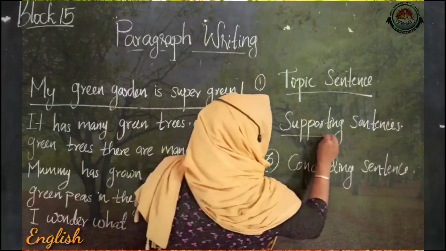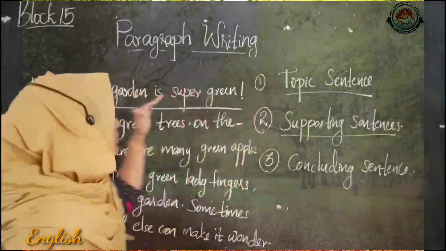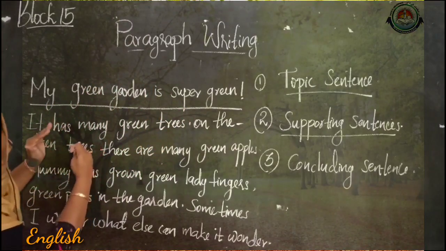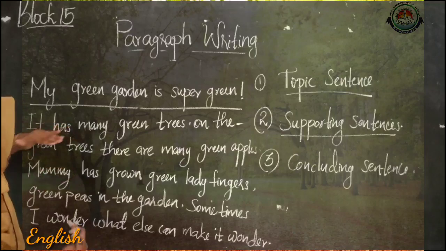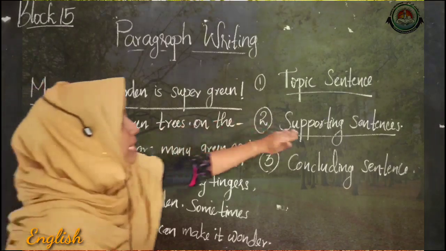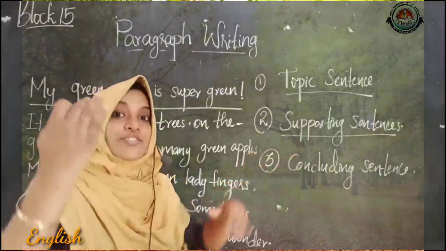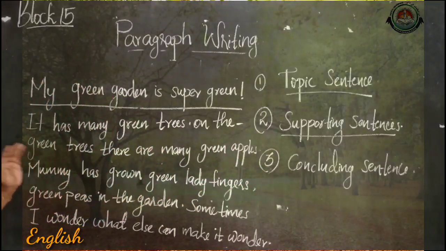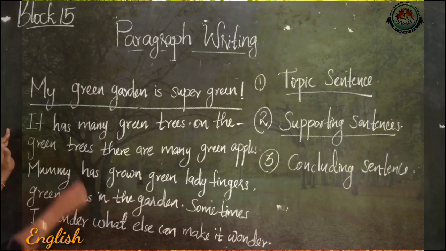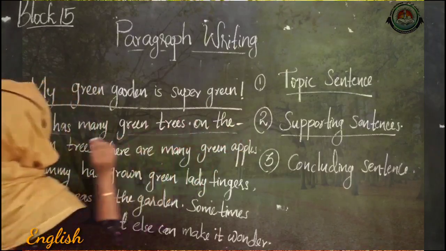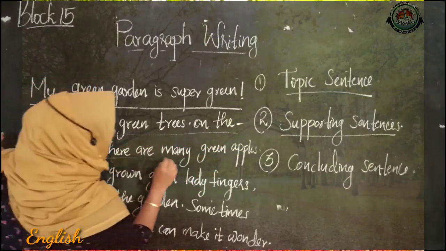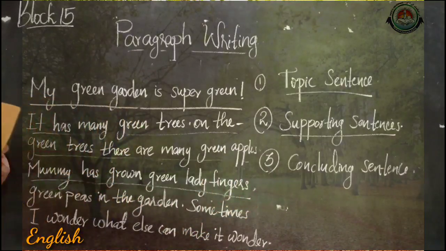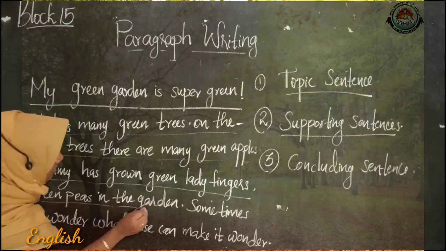Here, the supporting sentences are the remaining ones. After the topic sentence, there are some more sentences remaining. These remaining sentences are called supporting sentences. They give us the details about the topic sentence. So what are the supporting sentences in this paragraph? It has many green trees. On the green trees, there are many green apples, and mummy has grown green ladyfingers, green peas in the garden.